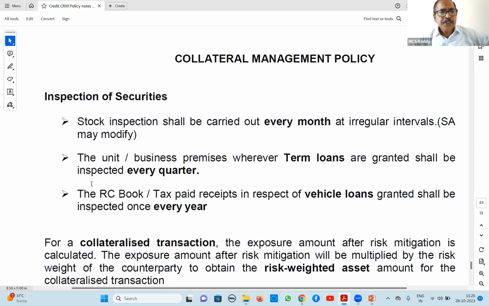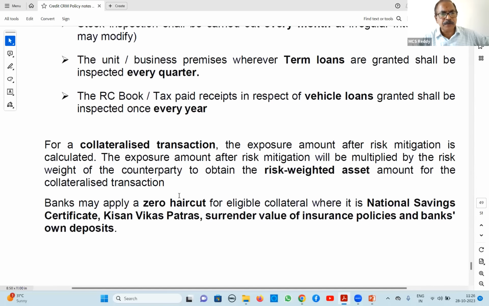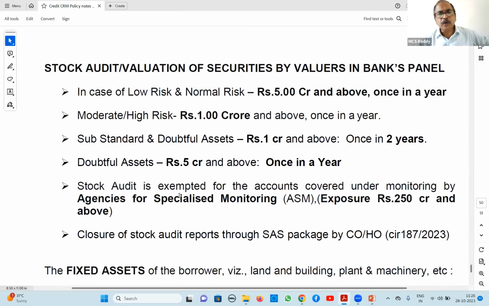General guideline is that stock inspection should be carried out every month. And in case of term loans, quarterly inspection. And in case of vehicles, yearly inspection. This is general guideline. Okay, collateral is risk weight. Already we have seen this. Zero haircut. Now we go for stock audit, applicability and periodicity.